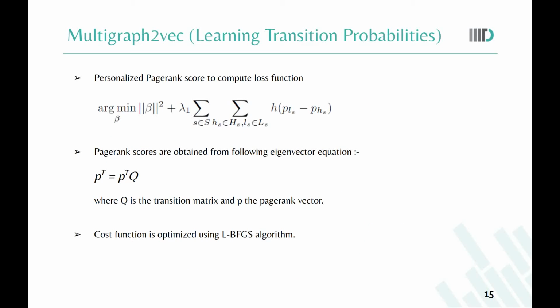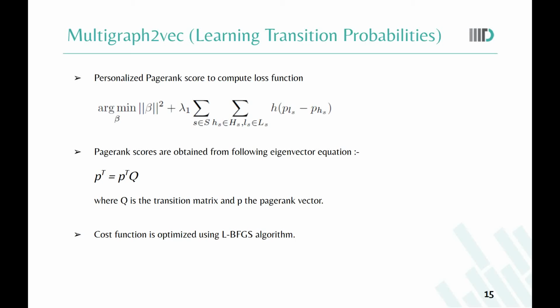Next, multigraph2vec learns the weight parameters so that the random walker has a higher probability of hopping to one of the nodes in the high priority set H than in the low priority set L from the current node S. We use personalized PageRank scores to enforce this behavior. The first term in the loss function is just a regularization term. However, the second term ensures that for each source node, the PageRank score for nodes in the L set is less than the PageRank score for nodes in the H set. h is a loss function which penalizes the objective function if the PageRank score of nodes in H_S becomes smaller than that of nodes in L_S. Also, since the loss function must be differentiable, we chose the Wilcoxon-Mann-Whitney loss with width b.